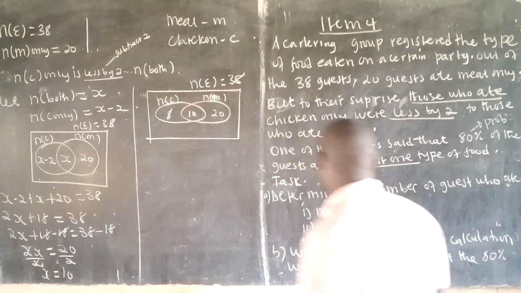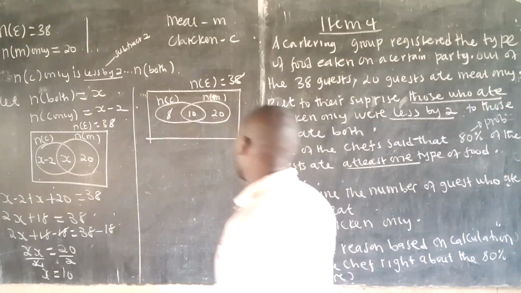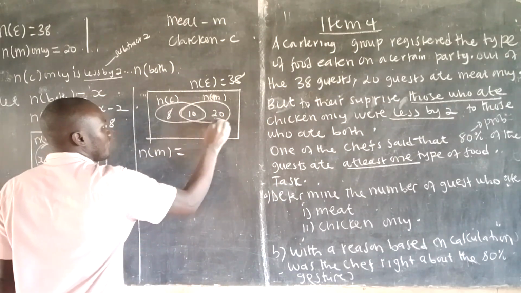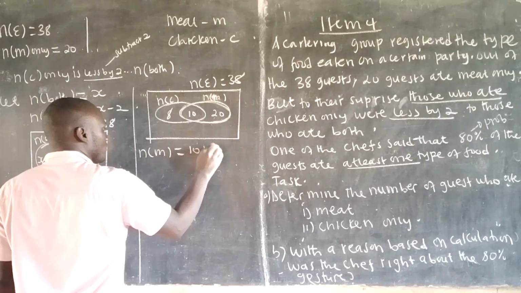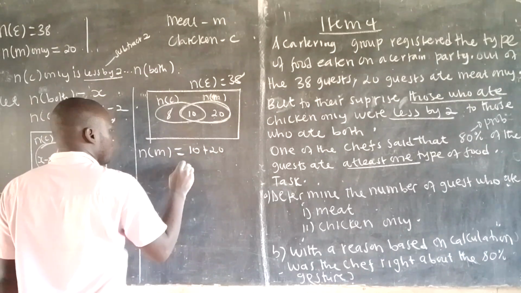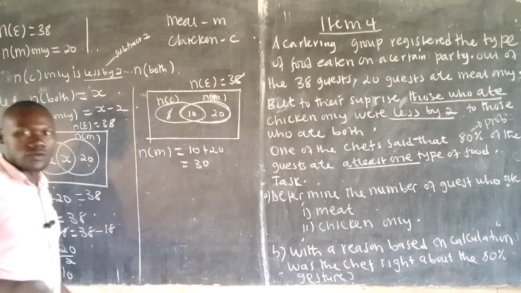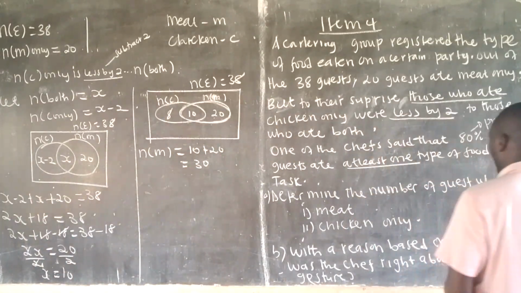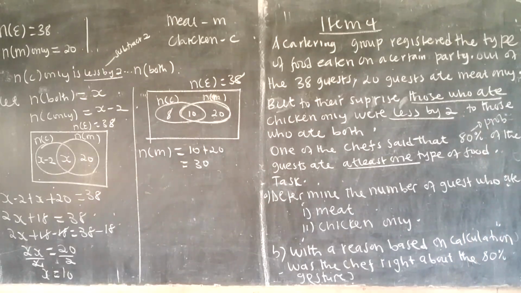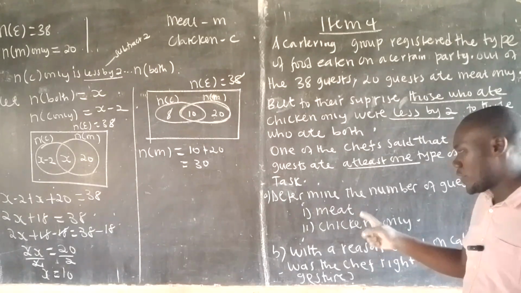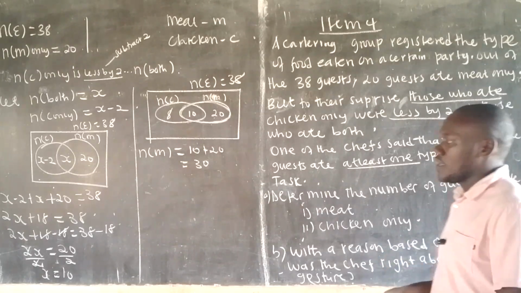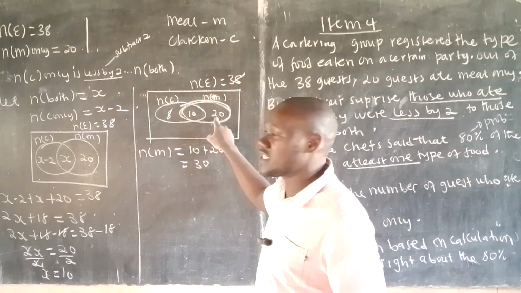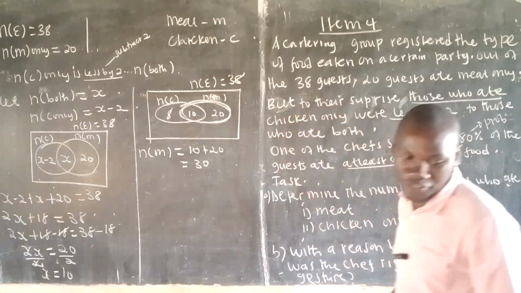Okay, good. Now, remember number 1, those who eat meat. Therefore, number in meat: you add every guy who is here. That will be 10 plus 20, and that will give you 30. Please, you now give a conclusion and say, therefore, the number of guests who ate meat was 30. That's what you do. Please take note, we have the word meat and meat only. This whole part is for meat, but the 20 is representing meat only. Be careful with that set language.